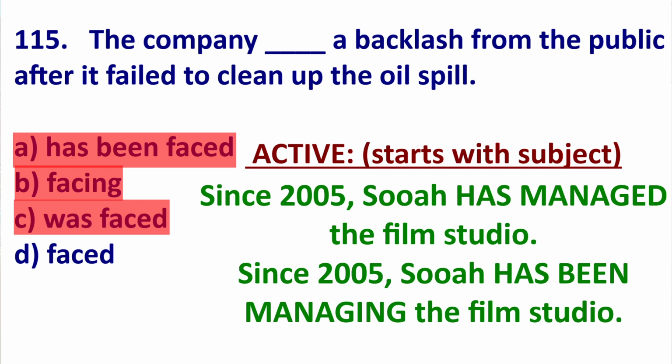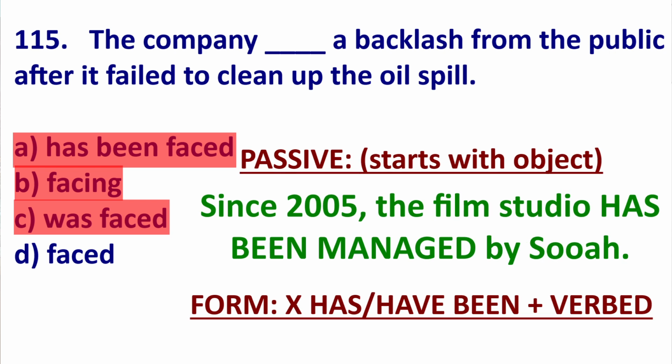Or I could say, Sua has been managing the film studio. That is also active. But passive voice, if I start with the object, would be since 2005, the film studio has been managed by Sua. Notice, has been verb-ed is passive voice. So you are starting with the object.